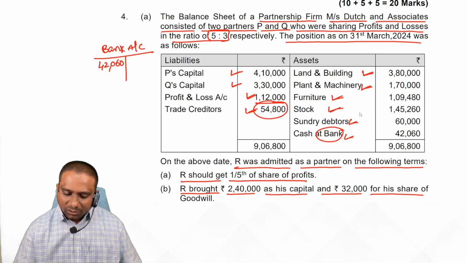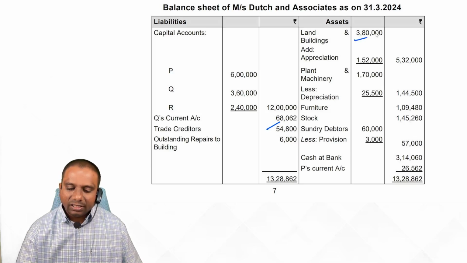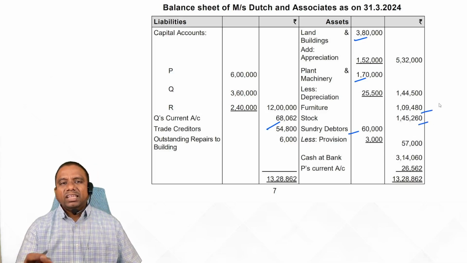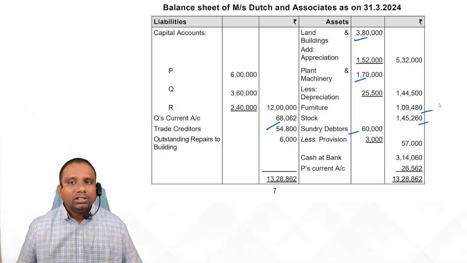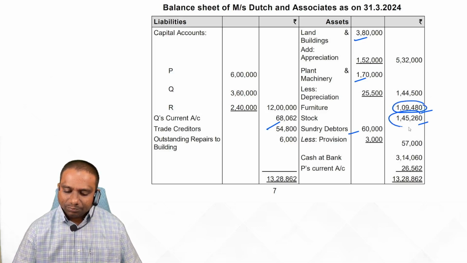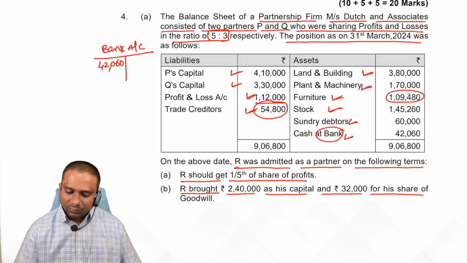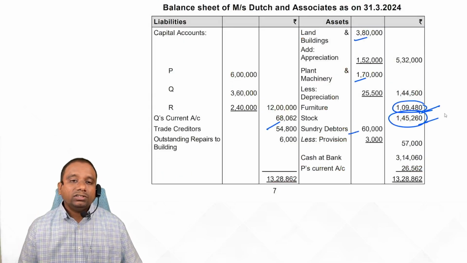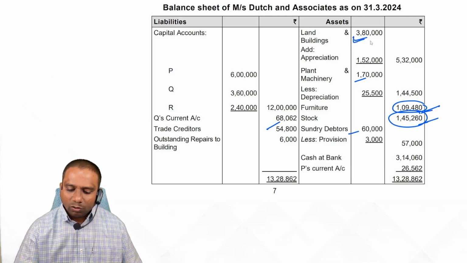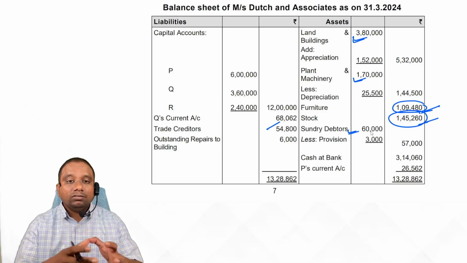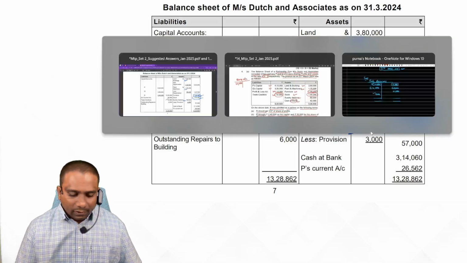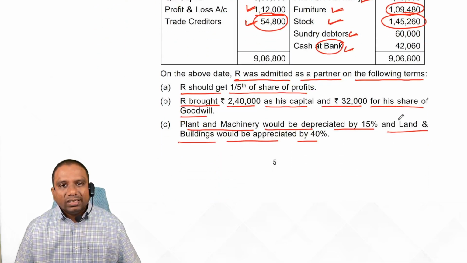42,060. Next one, write down all the assets. Land and building 3,80,000, inner column first. Plant and machinery 170. Furniture, debtors, stock. If there is no change in any asset balance, then write down that asset amount directly. Furniture and stock have no change. Remaining assets we have change, that's why first write down the amounts in the inner column. For this you have to mark which assets have changed and which have not. Now next step, after completing the balance sheet, go to the next step.